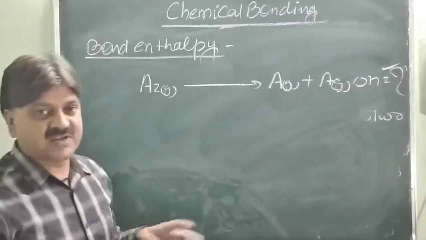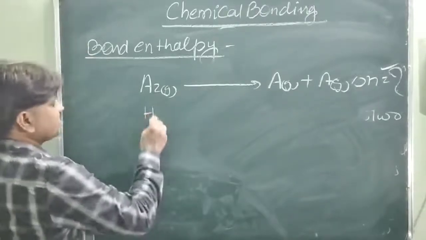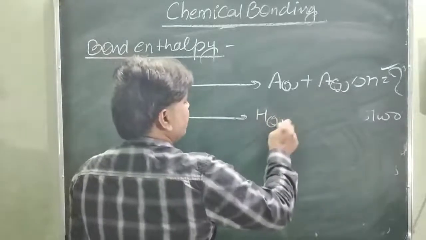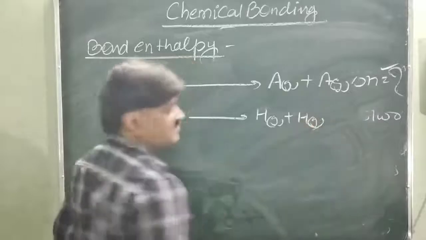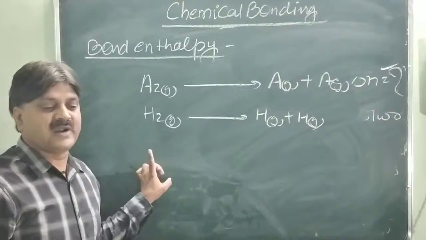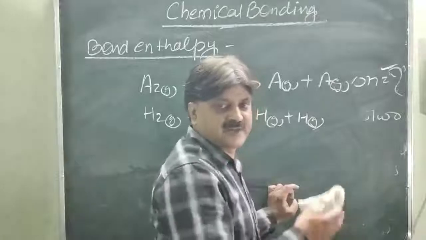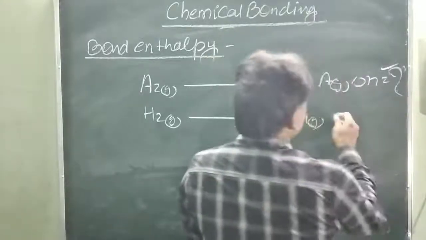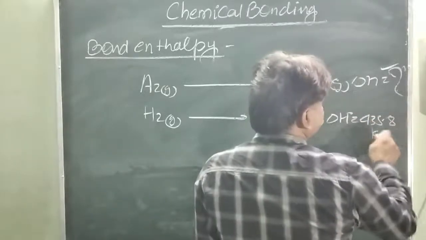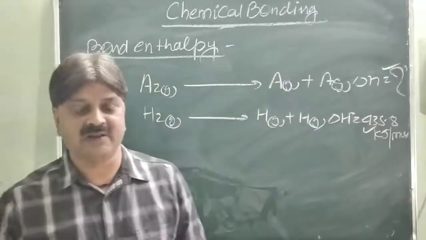For instance, take the breaking of 1 mole of hydrogen gas, a diatomic case: H2 gas breaks on heating into H gas plus H gas. This is 1 mole of hydrogen breaking into 2 moles of hydrogen atoms. So delta H in this case is 435.8 kilojoule per mole. Delta H not equal to 435.8 kilojoule per mole. So that energy is called the bond enthalpy or the bond energy.